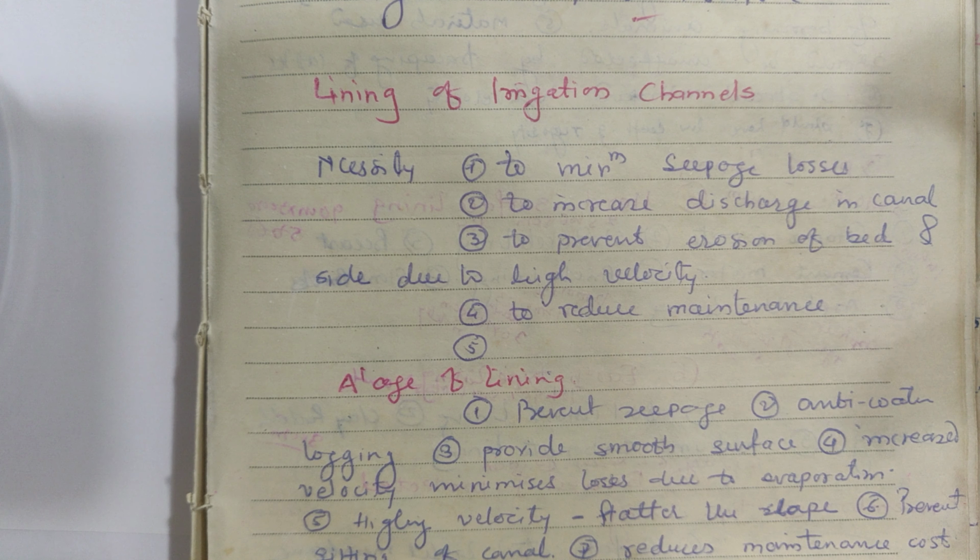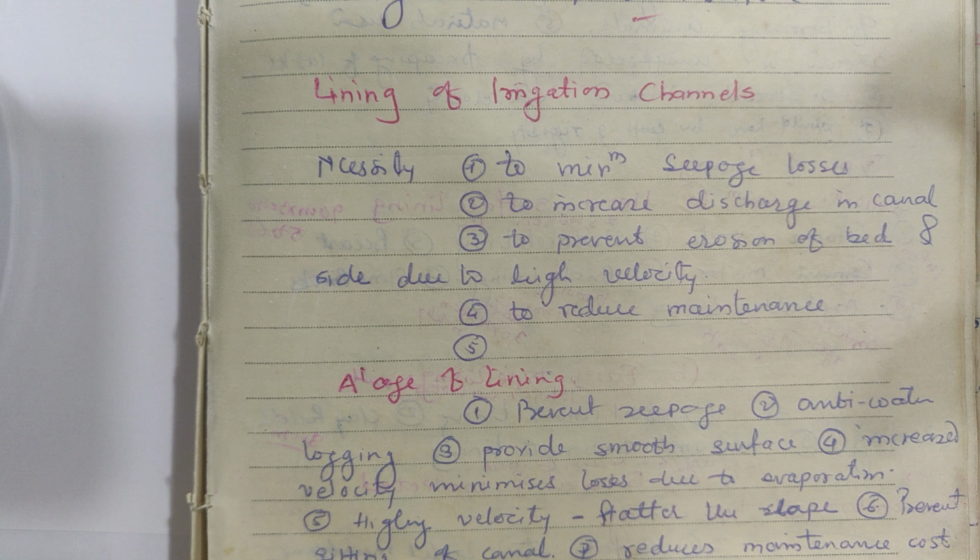These are the advantages. What are the disadvantages of lining? It needs a heavy initial cost. So normally main canals are lined, others are unlined, or selective linings are used practically wherever there are structures. So near structures, linings are provided. It is known as selective lining.